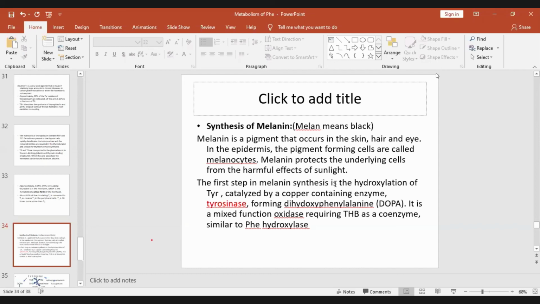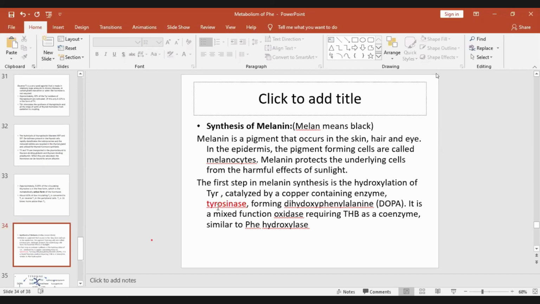The first step in melanin synthesis is the hydroxylation of tyrosine, catalyzed by a copper-containing enzyme, tyrosinase. This is similar to the enzyme that acts in thyroid hormone synthesis, but this is a different one, though the mechanism of action is just the same. When this is deficient, the other may not be deficient, because in albinism, where tyrosinase deficiency leads to albinism, thyroid hormone synthesis, adrenal hormone synthesis and catecholamine synthesis are normal.